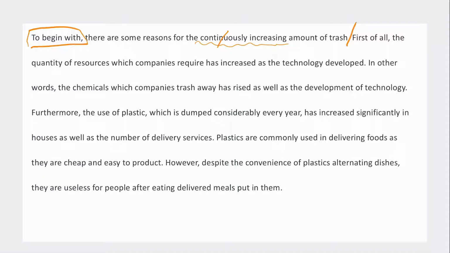So we've got, first of all, the quantity of resources which companies require is increased as the technology developed. As technology developed, has increased as technology has developed, right? So we want to be consistent. In other words, the chemicals which companies trash away has risen as well as the development of technology. So we wouldn't say trash away, it should be throw away, or you can say dispose of. Has rise, it should be has risen. So we've got rise, rose, risen. As well as the development of technology.